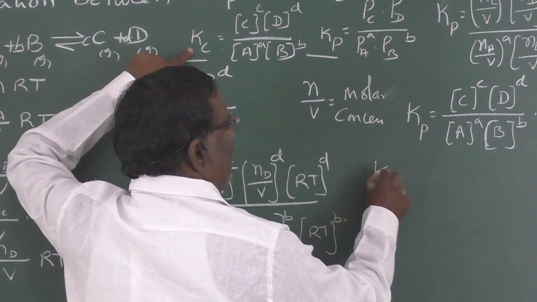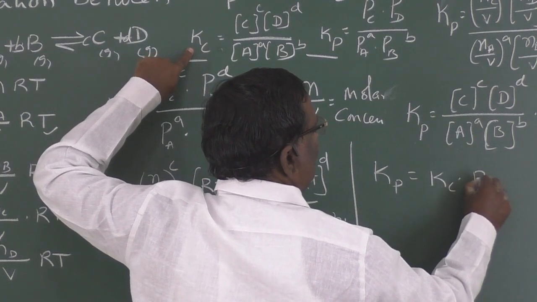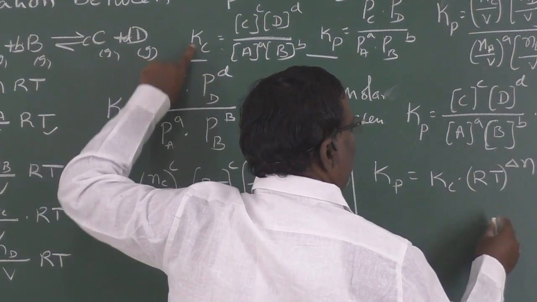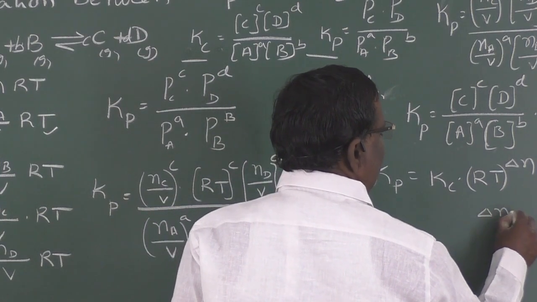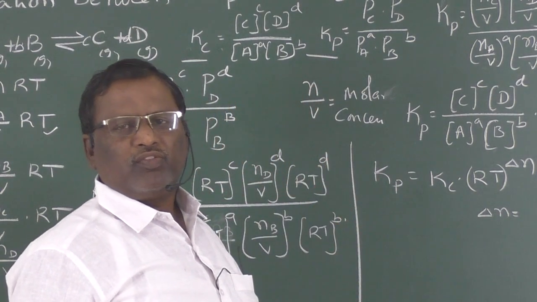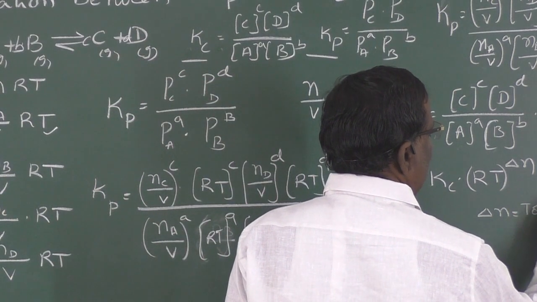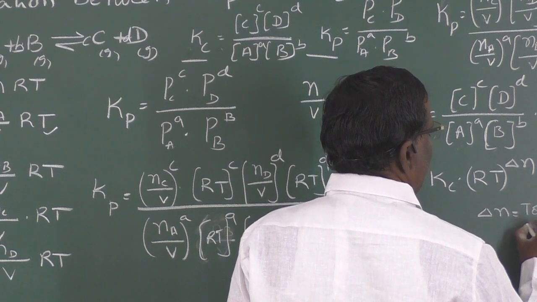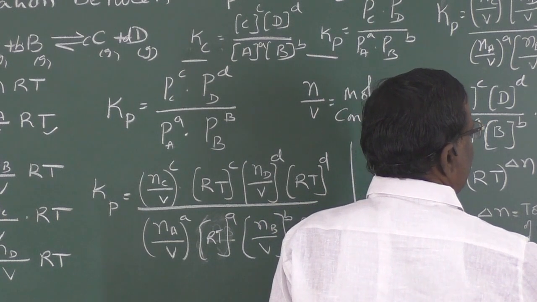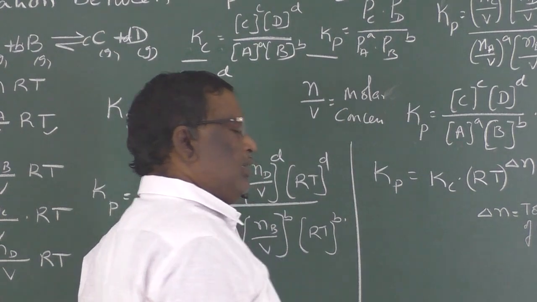Therefore, Kp is equal to Kc into RT to the power delta n, where delta n is the total number of moles of products minus the total number of moles of reactants, that is, c plus d minus a plus b.